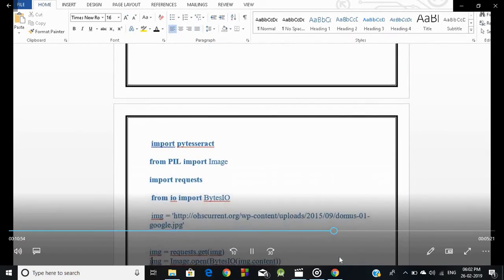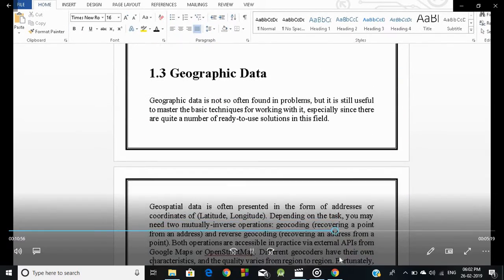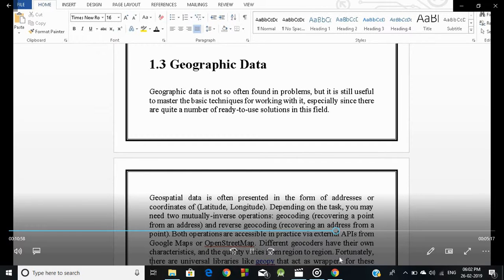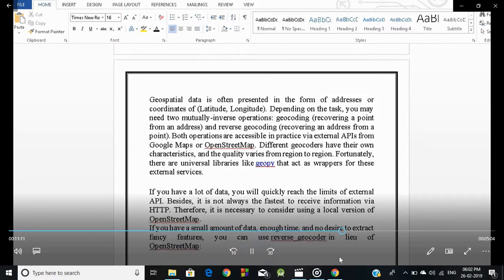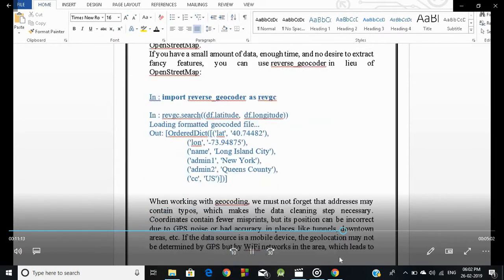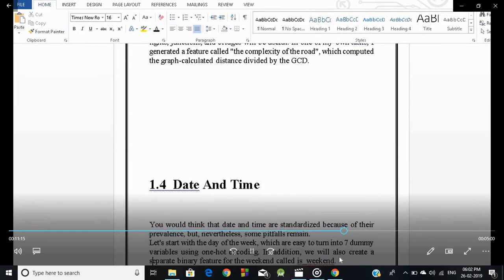This is something the same as the text. Okay, let's discuss the geographic data. Geographic data is not so often found in problems, but it is still useful to master the basic techniques for working with it, especially since there are quite a number of ready-to-use solutions in this field. This is also the same as text.